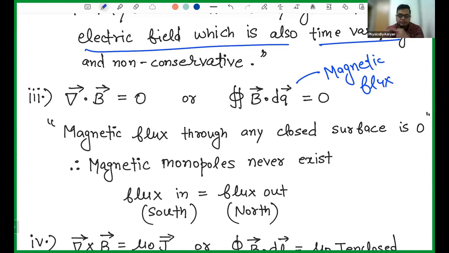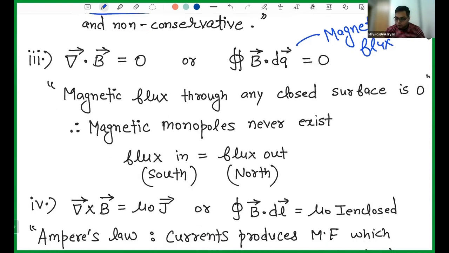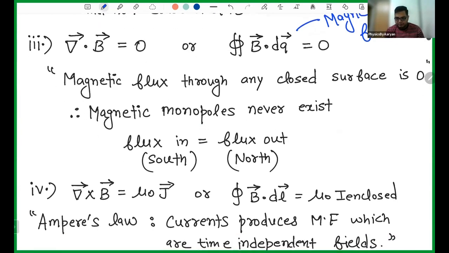So every time you have a magnet, it does not matter how you have produced the magnet. Is it a bar magnet? Is it a current carrying wire? Whatever magnet you have, you will always have north and south together. You can never have north individually or south individually. It means south and north are always equal. It means magnetic monopoles do not exist. Monopoles means one pole cannot exist. Only south cannot exist, only north cannot exist because of this law. So this was the third equation which Maxwell had.